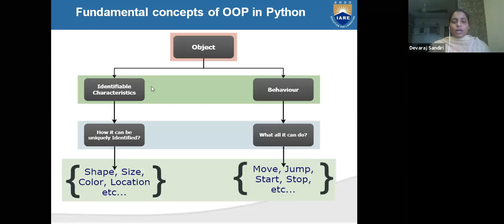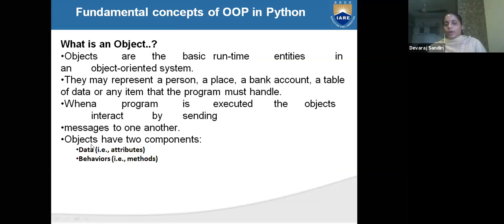See here, in an object, there are identifiable characteristics and behavior, and how it can be uniquely identified. What are our attributes? I told you, behavior and data. Data means attributes and behavior means methods.